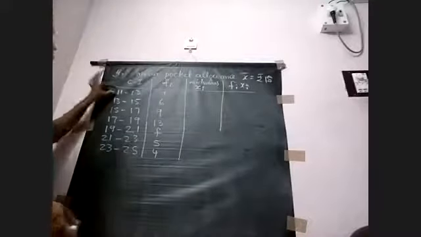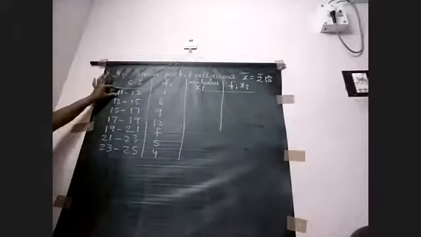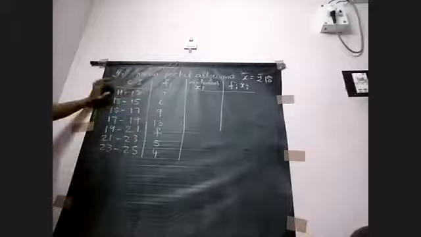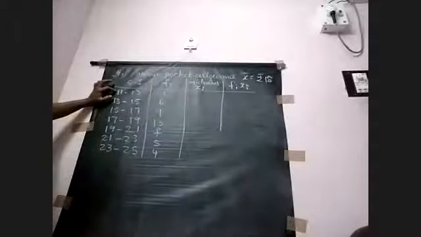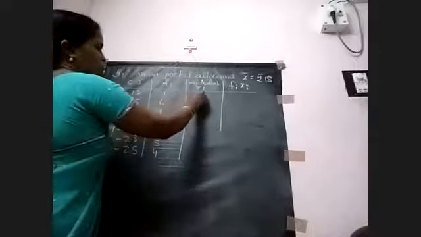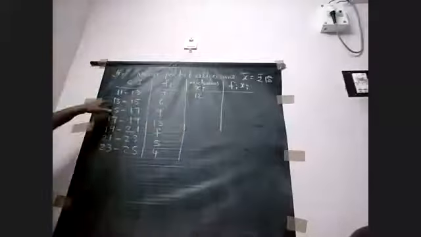Very good. What is your lower boundary? 11, ma'am. 11 plus 13 by 2, which is 24 by 2, 12. So here we get 12.